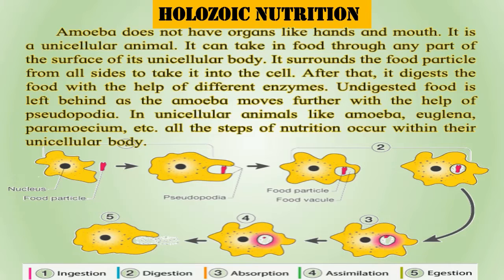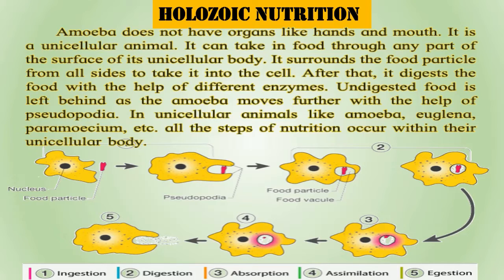In unicellular animals like amoeba, euglena, paramecium, etc., all the steps of nutrition occur within one cell, that is within the unicellular body. Here you can see in the first picture there is an amoeba, and with the help of pseudopodia, meaning false feet, it takes in whatever organism is available.